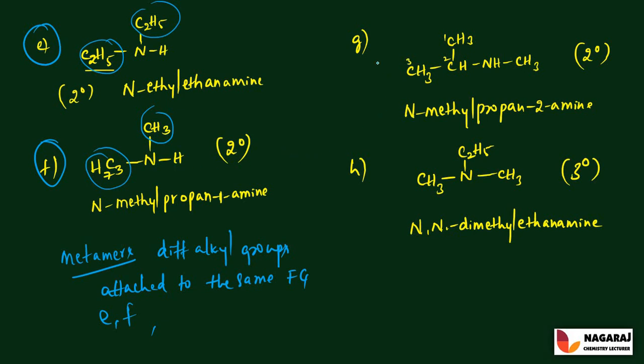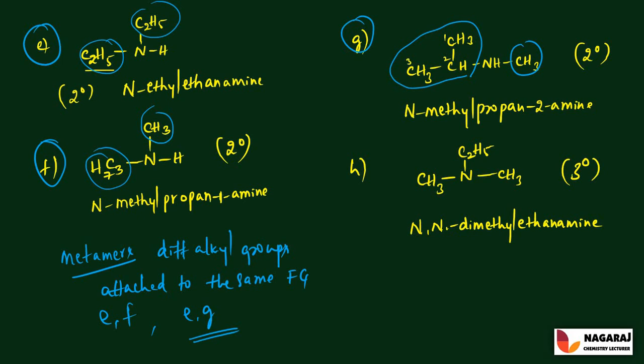And G and E is also an example for the metamers. That is, in G, one is a methyl group and the other a propyl group. Here the 2 ethyl groups are attached. So it is also an example for the metamers.